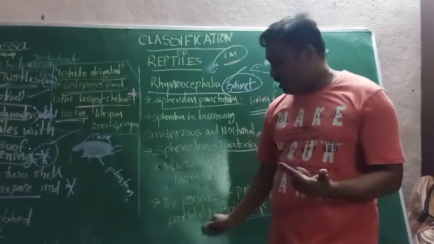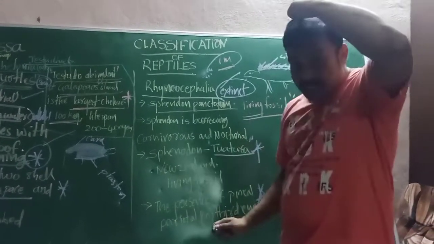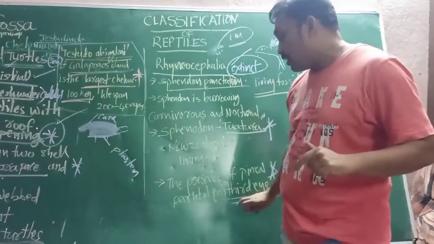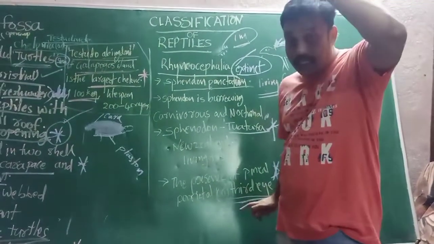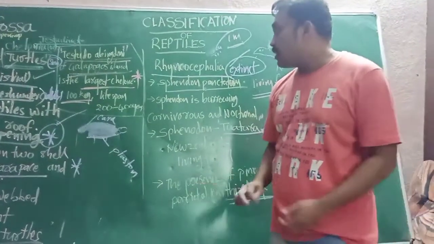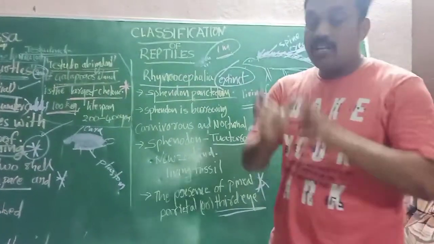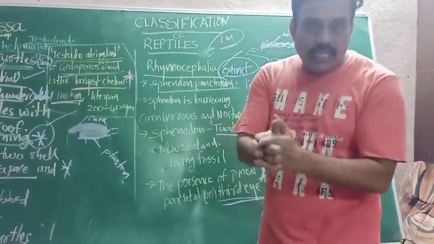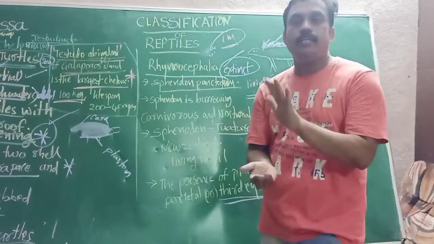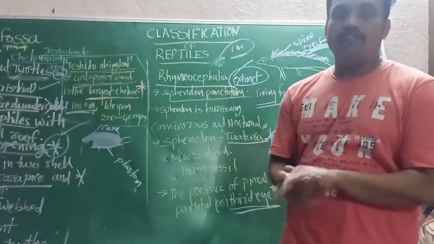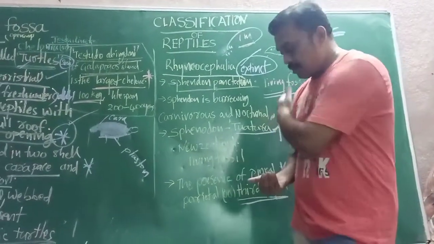Two eyes, and a third eye also, these organisms have. Parietal or third eye is there in this organism. These are the characteristics of Rhynchocephalia. The only example of Rhynchocephalia is Sphenodon punctatum, generally called Sphenodon, which is living in New Zealand. Okay, please note the characteristics.